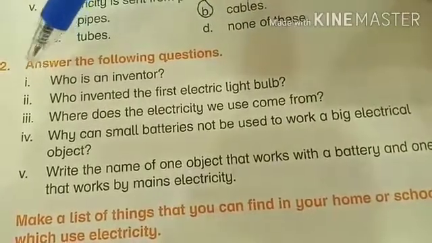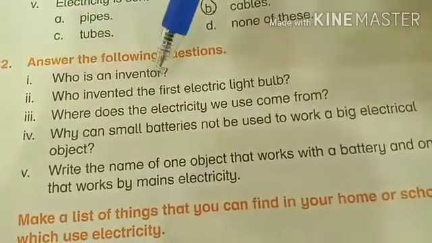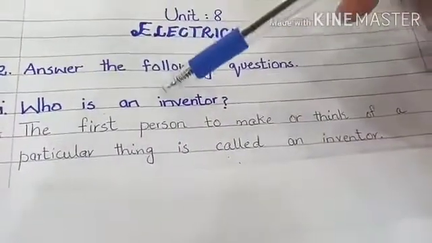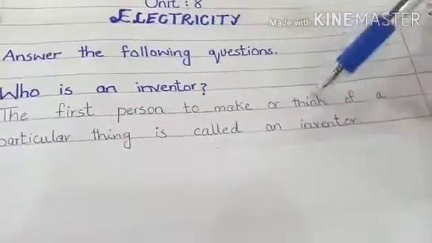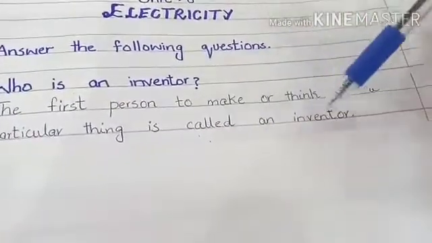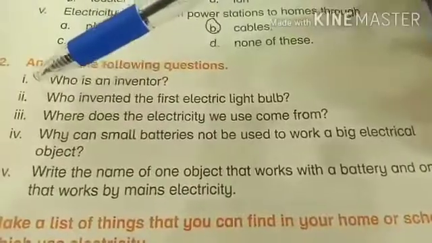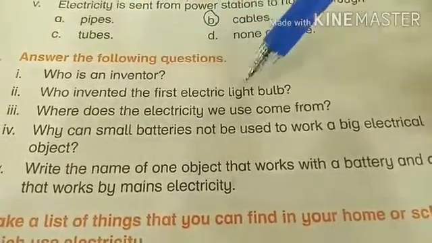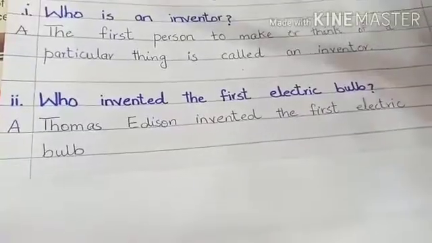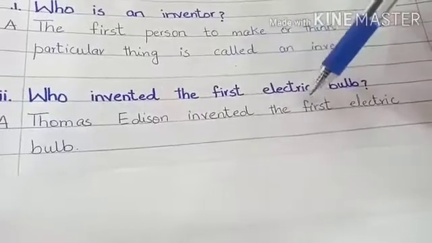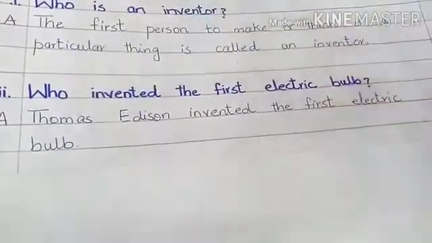Number 1 is who is an inventor? Answer is the first person to make or think of a particular thing is called an inventor. Question number 2 is who invented the first electric light bulb? So the answer is Thomas Edison invented the first electric bulb.